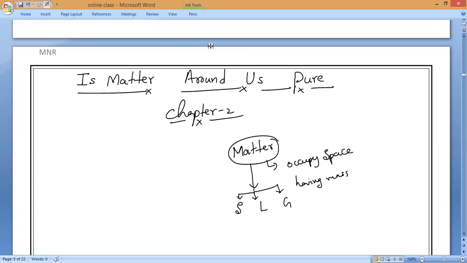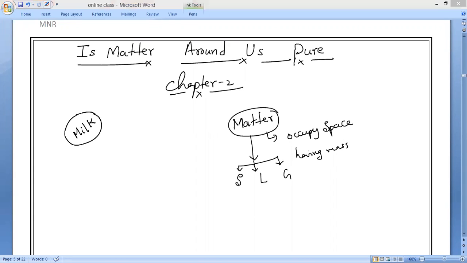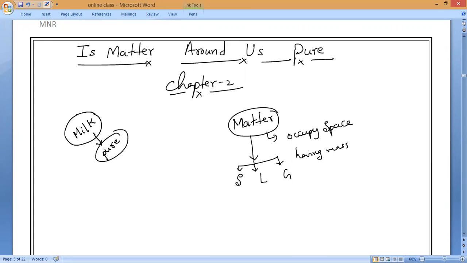They are asking: what do you mean by pure? That is the first thing. In our daily life, we use the word pure many times. For example, Akilan goes to buy milk, or somebody comes to our home to give you milk. Immediately you will ask, is this milk pure? Yes or no? Will you ask or not?